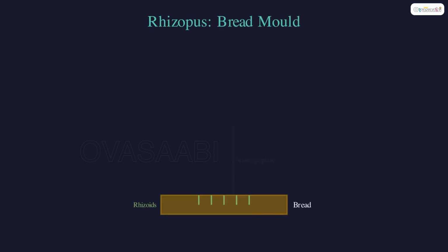Meet Rhizopus, the bread mold. Root-like rhizoids anchor it and absorb nutrients. Tall stalks called sporangiophores hold sporangia, dark capsules that release thousands of spores into the air.